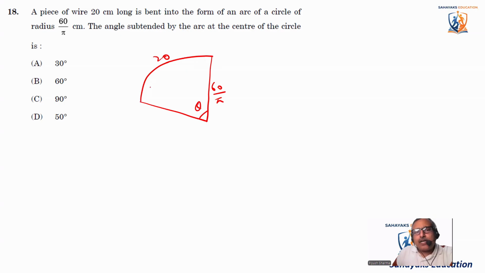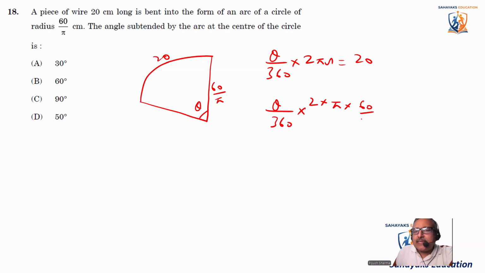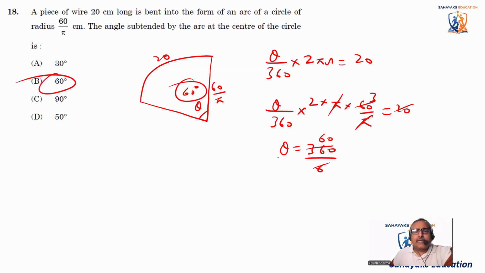We know that the length of the arc is theta by 360 into 2 pi r, and that is given as 20. Let's put the values here. Theta, which we don't know, divided by 360 into 2 into pi into r, which is 60 divided by pi, is equal to 20. Pi cancels out with pi. 20 times 3 is 60, so theta is 360 divided by 6, which is 60. So theta comes out to be 60 degrees. The answer is 60 degrees.